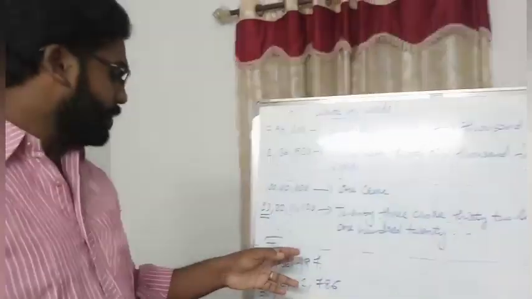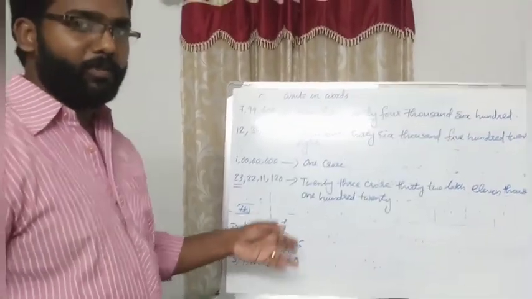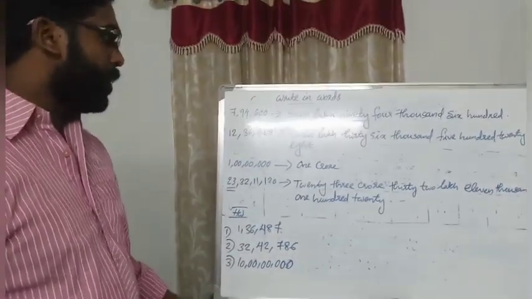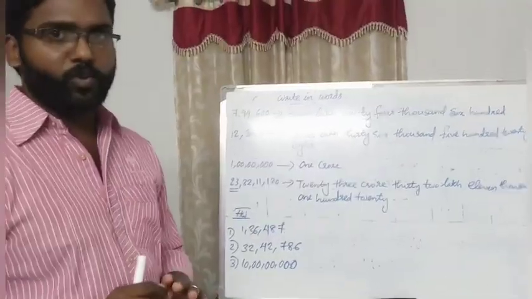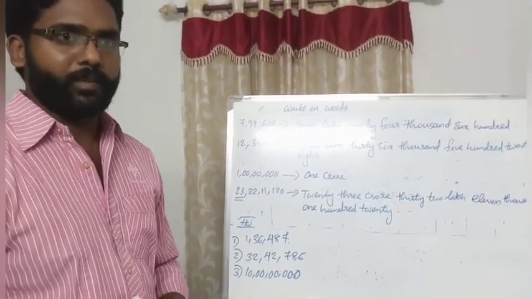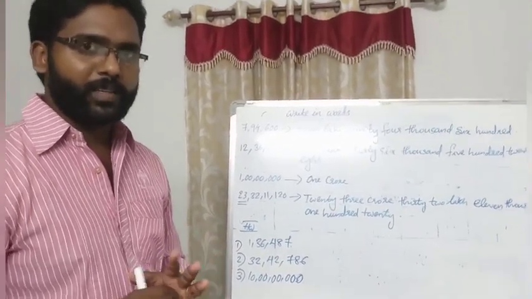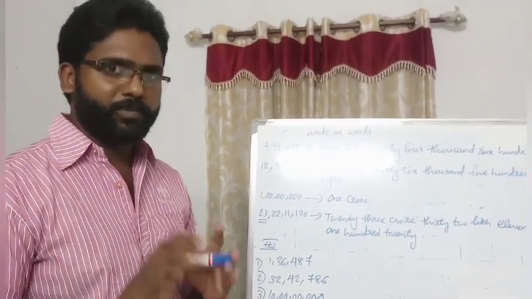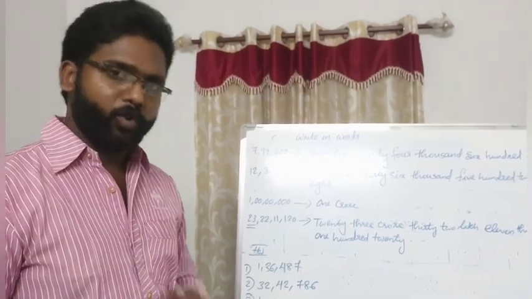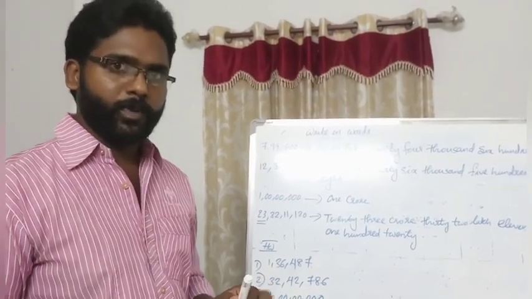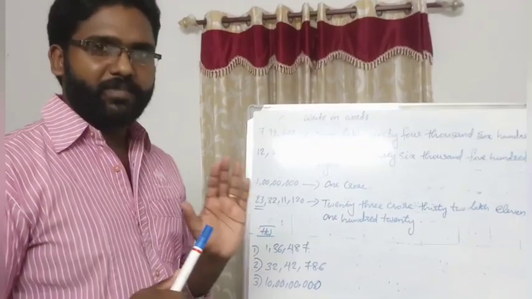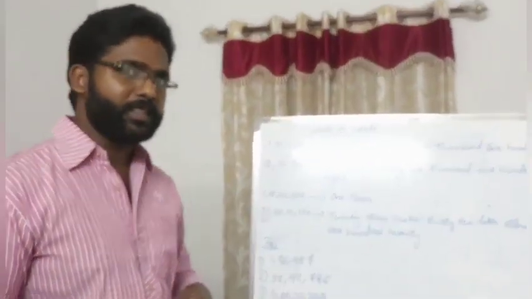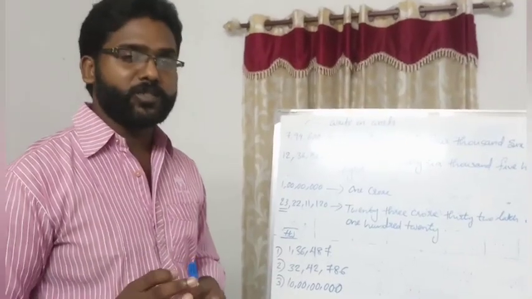How will you write these 3 numbers in word format? We can easily do it. First, you do it yourself only. Whether it is wrong or right, that is secondary. First, do it yourself. If it is wrong, no problem. After that, you can tell your parents or teacher. Okay, first do it yourself only.